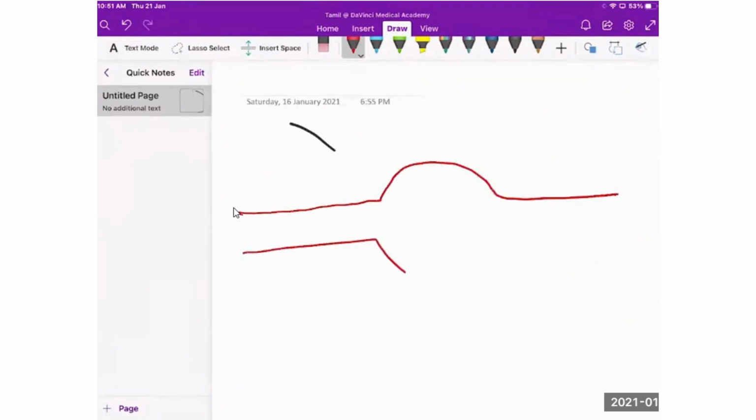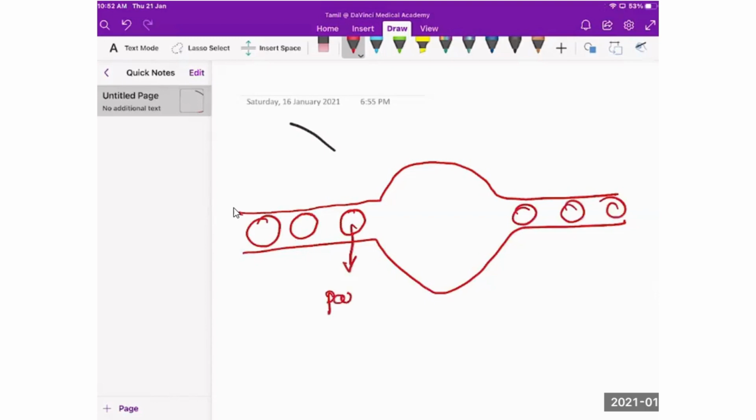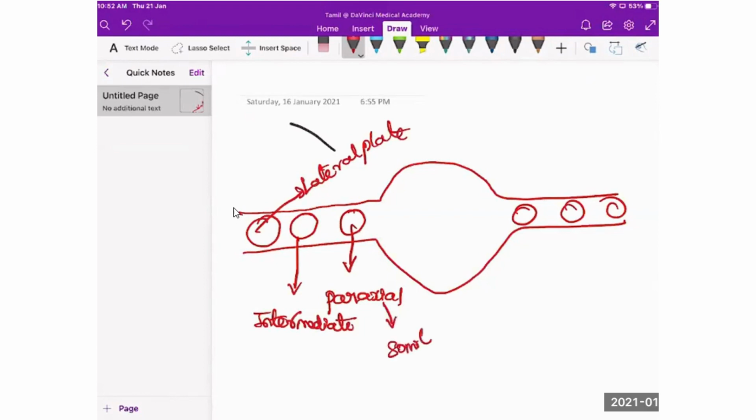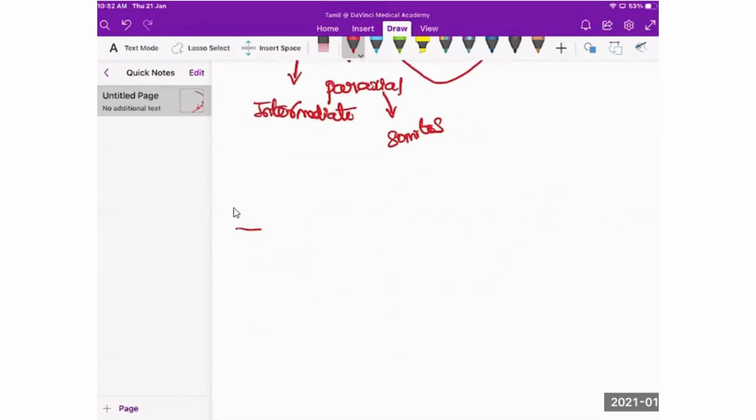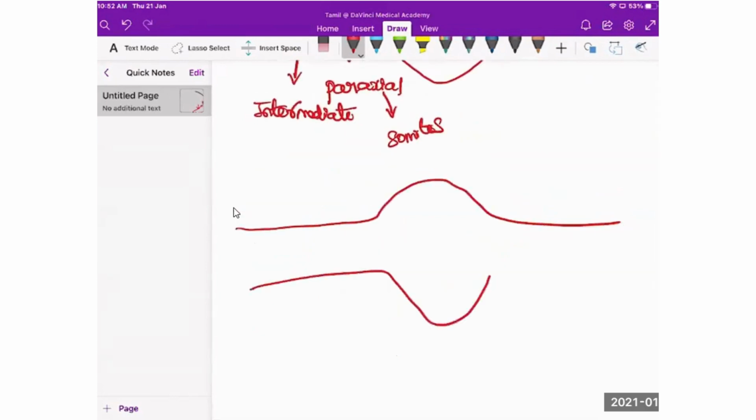This is epiblast, this is hypoblast, and this is segmentation into paraxial, intermediate, and lateral plate. Lateral plate will give rise to diaphragm and body wall. Intermediate will give rise to kidney and genital tract, male and female. Paraxial mesoderm will give rise to somites. Now we'll discuss the somite alone.